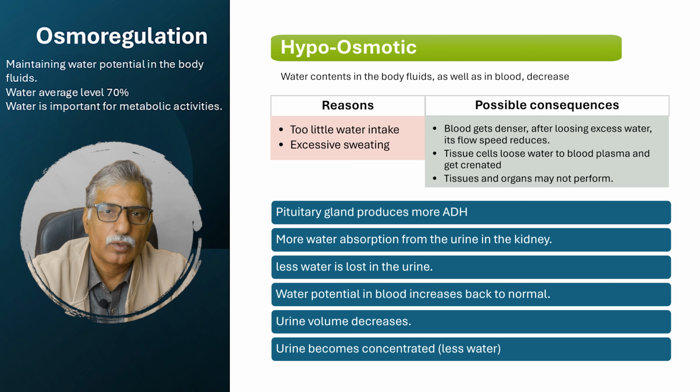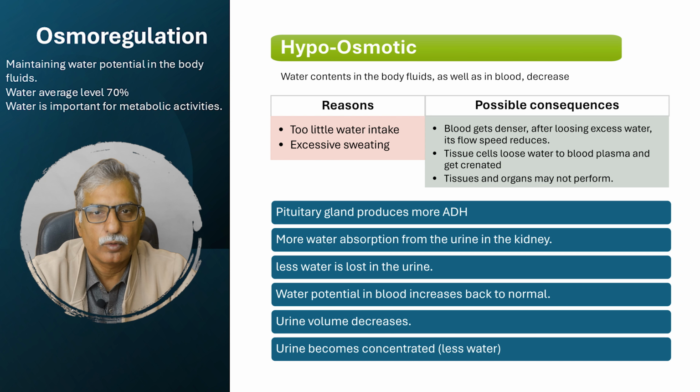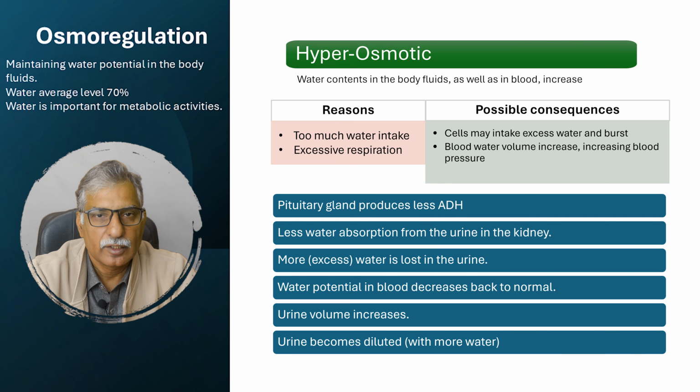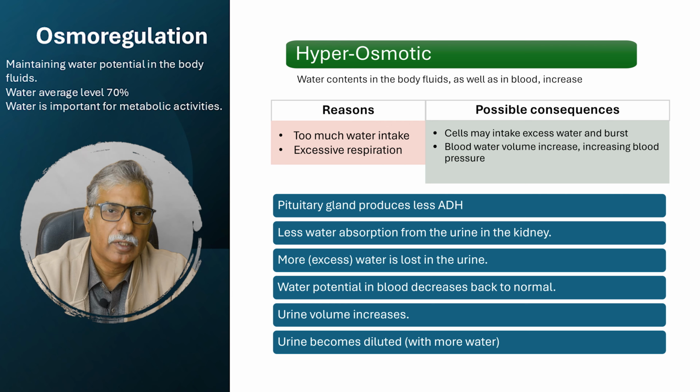So if there is a greater water shortage in the body, more ADH is released by the pituitary gland. But gradually, as water concentration starts rising in the blood and body fluids, ADH release is slowed down, and when water potential becomes normal, ADH release is almost shut down.